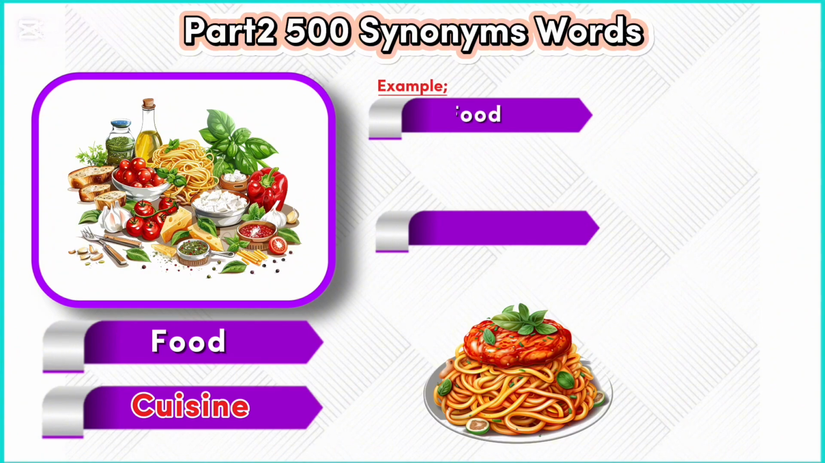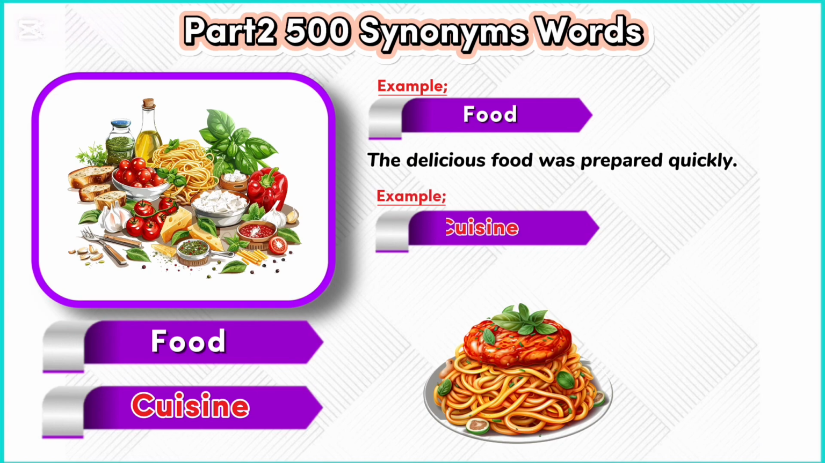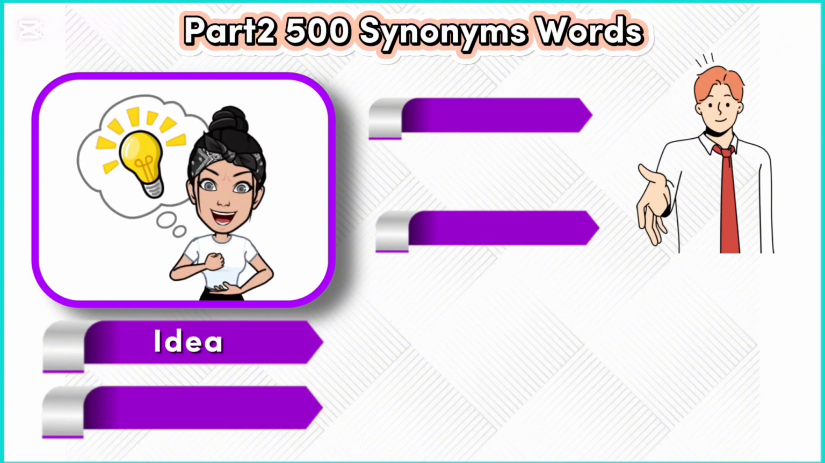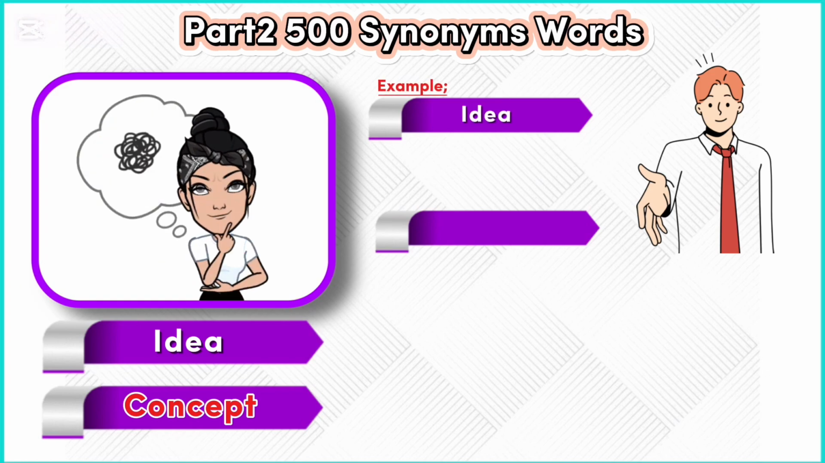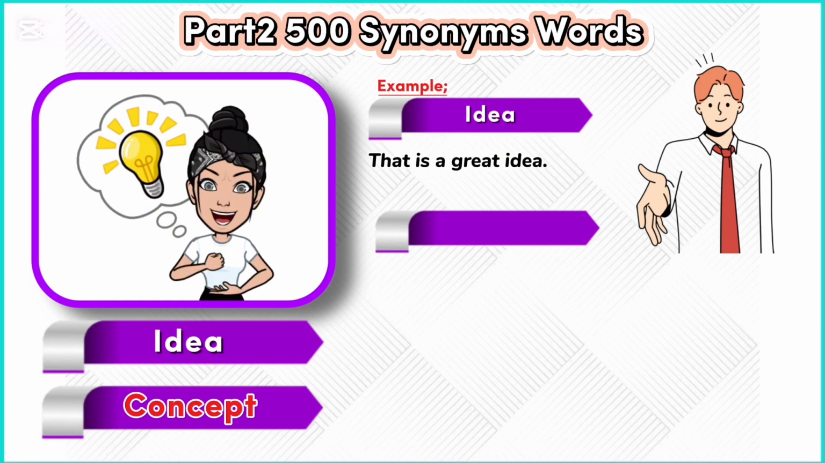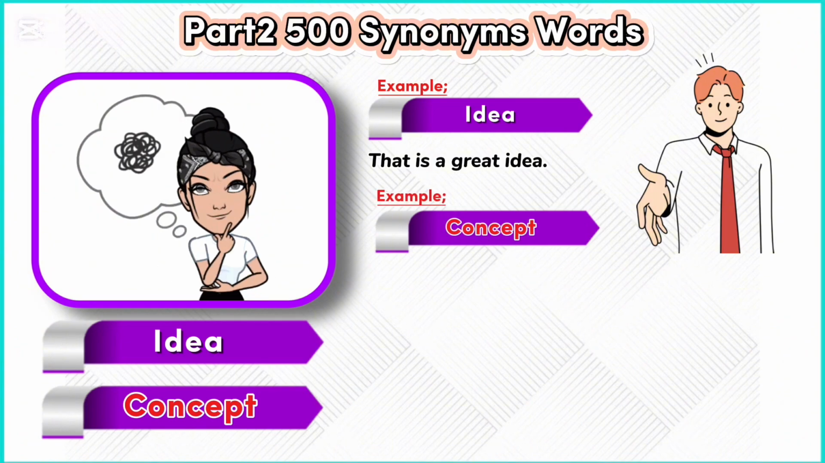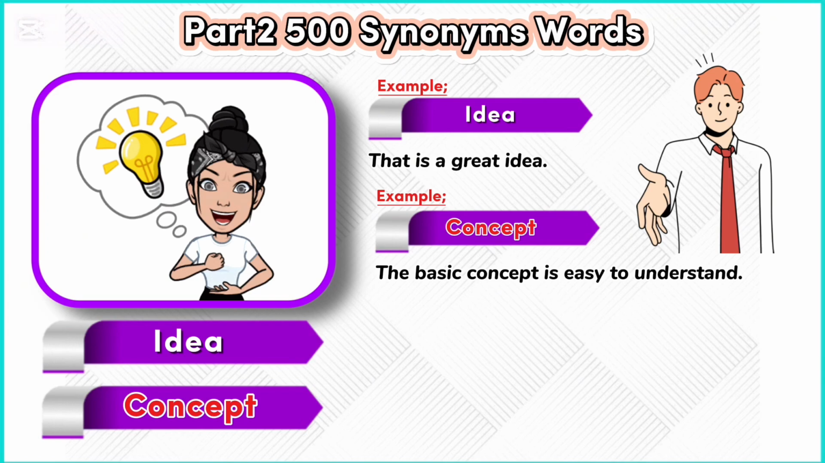Example. Food. The delicious food was prepared quickly. Example. Cuisine. Italian cuisine is very popular. Idea. Concept. Example. Idea. That is a great idea. Example. Concept. The basic concept is easy to understand.